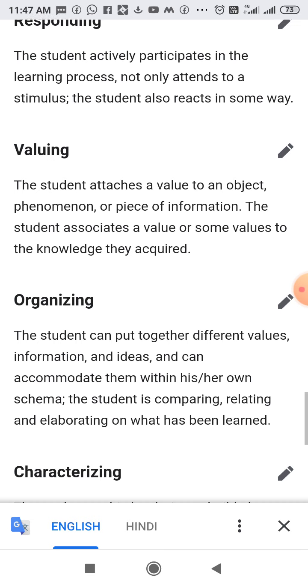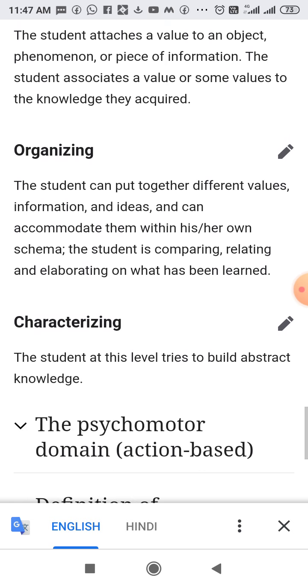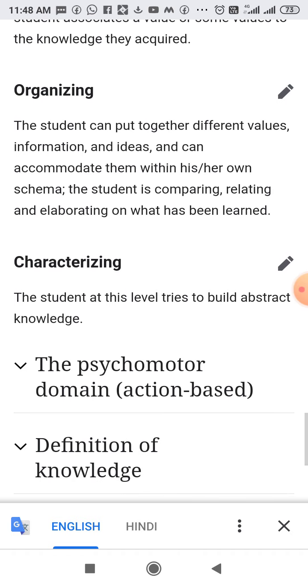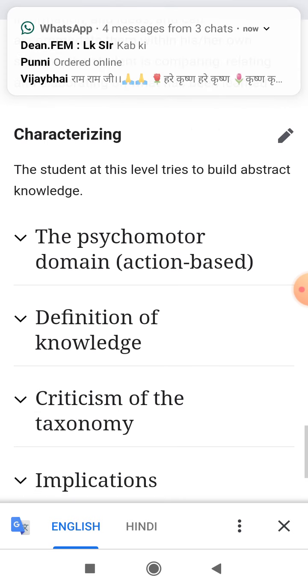The student associates some values to the knowledge they acquire. Organizing, the student can put together different values, information, and ideas and can accommodate them within his or her own schema. Characterizing, the student at this level tries to build abstract knowledge.